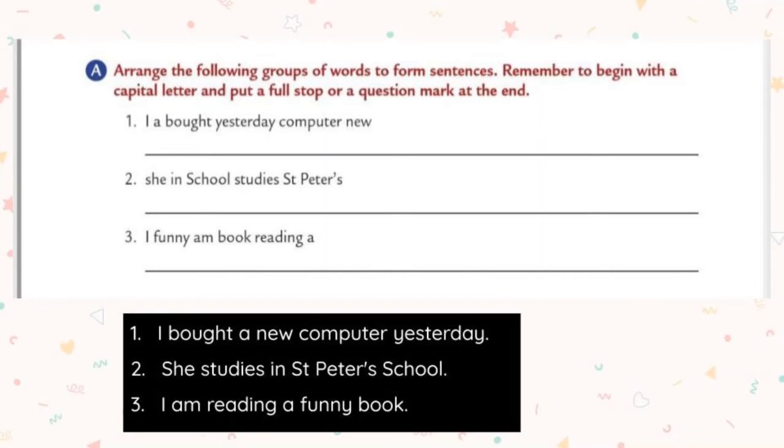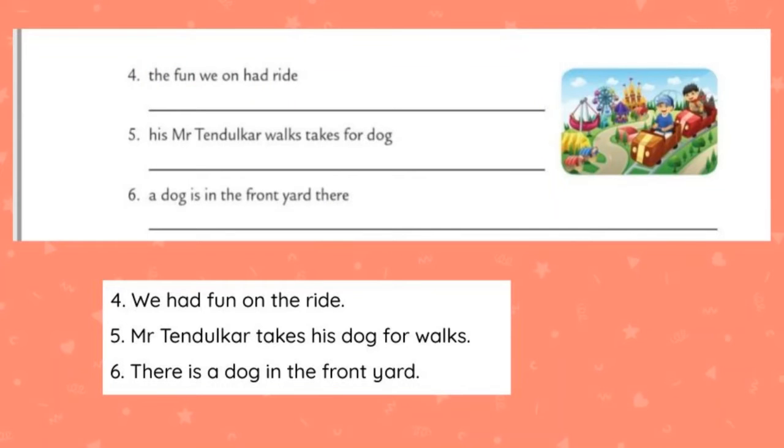"I funny am book reading a." How can we change this into a complete sentence? I am reading a funny book. So I should be in capital letter. I am reading a funny book. At the end of the sentence, we should put a full stop. Students, write neatly.